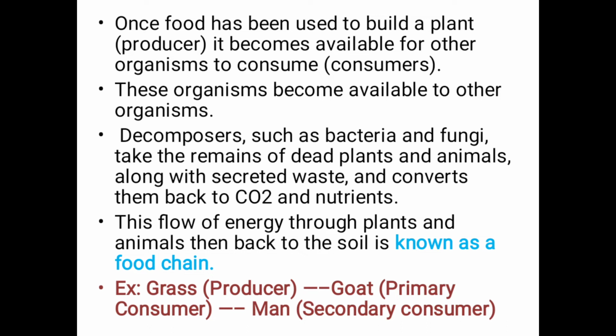And here is the example where you can see grass, it is the plant, it is the producer, it is the first thing. And next, grass is eaten by the goat, that is called the primary consumer. Then that goat is eaten by the man, that is the secondary consumer. You can see that whatever energy is present in grass is transferred to the goat, then whatever energy is present in the goat is transferred to the man. So this is also called the energy flow, and this is known as the food chain.